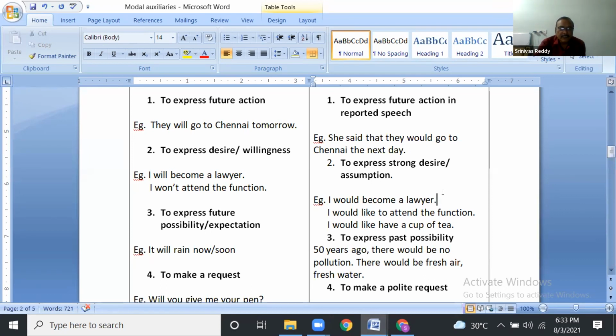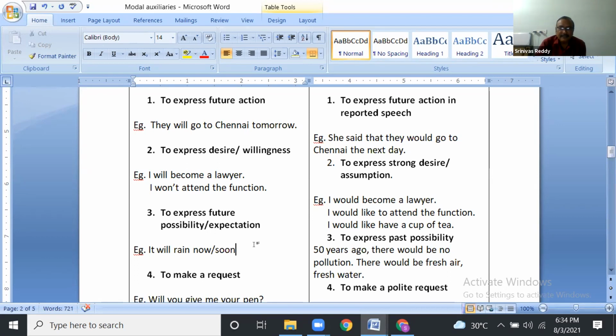Next, to express future possibility or expectations. It will rain soon. It will rain now. Possibility is there. We can say it may rain now, or we can say it will rain now. It may rain means 50-50 chances, may or may not. It will rain now means more chances are there.